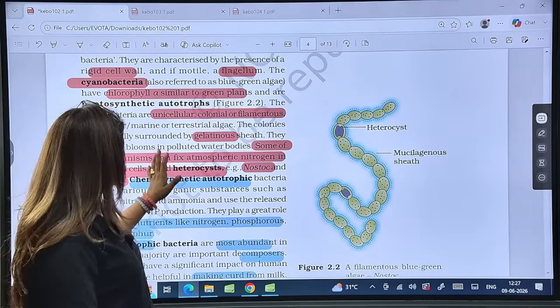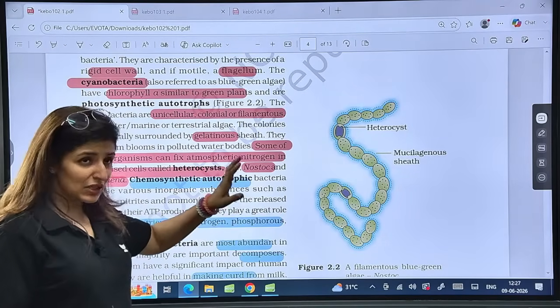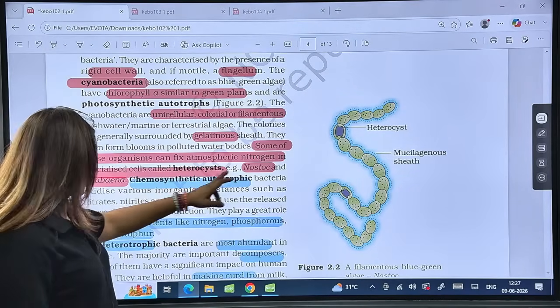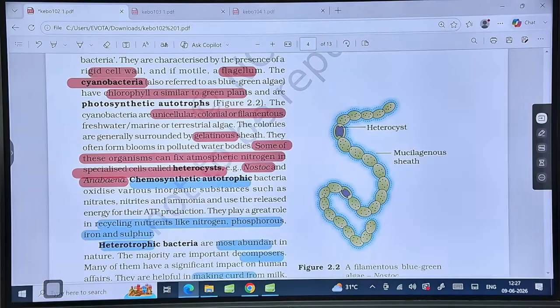Now, examples of two heterocyst-containing BGA are Nostoc and Anabaena. They both look like this. They are colonial, they are filamentous. Are these points clear? Noted?